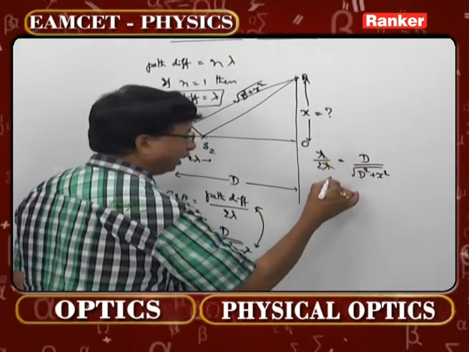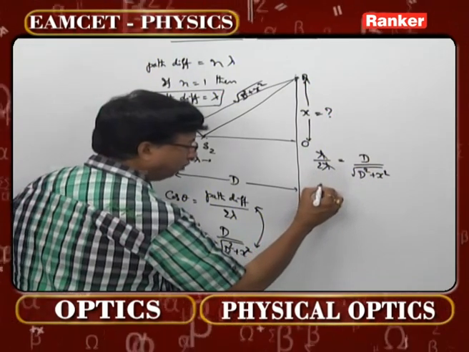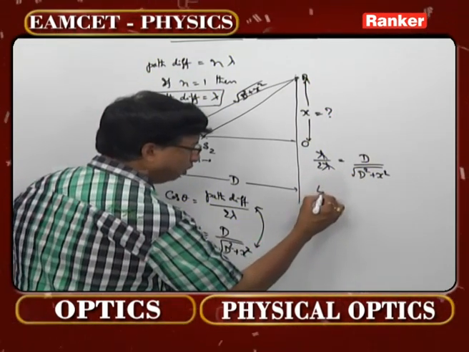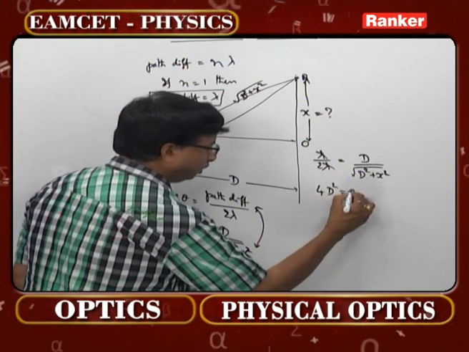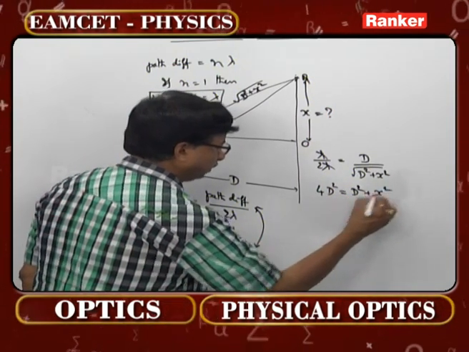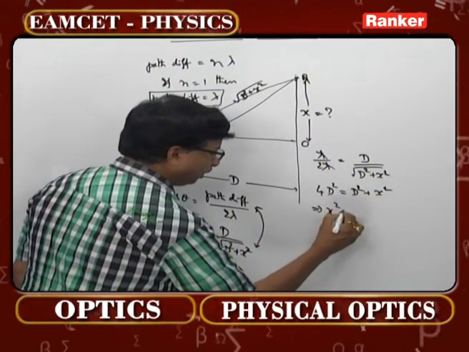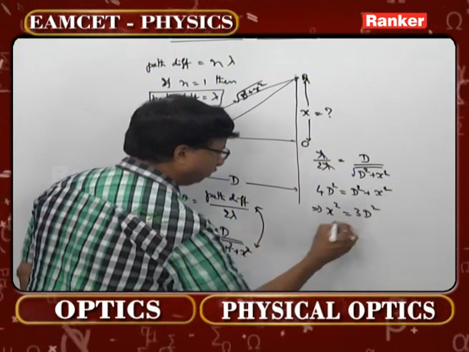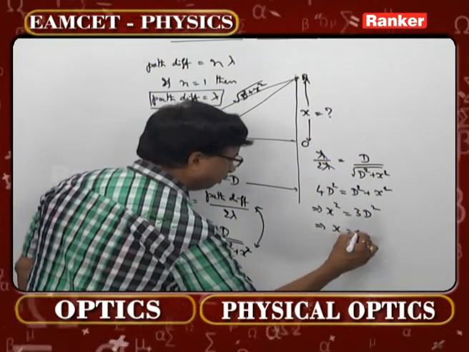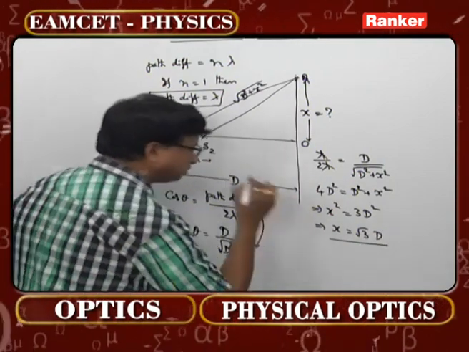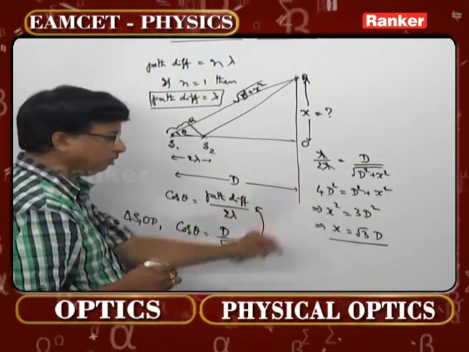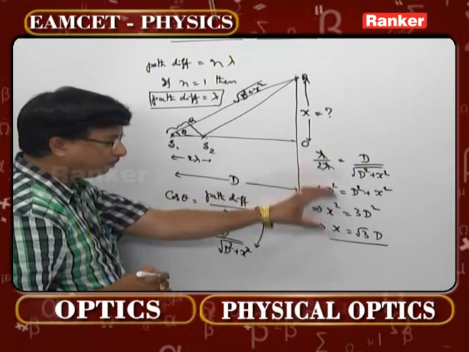Now lambda getting cancelled. Come on, square it up please. 1 by 4, that is you cross multiply it first. 4D square is equal to D square plus X square. In other words, X square will now be equal to 3D square, please. Then what is X the question? Is it not root 3 times D, please? That is actually the formula. That is in fact the answer for this particular concept.